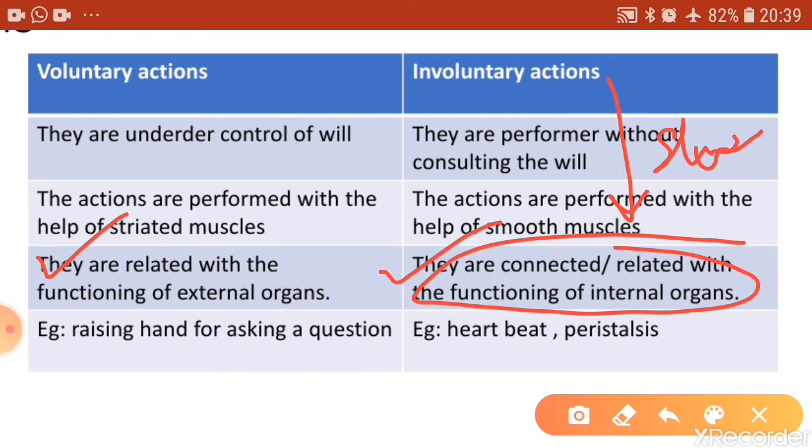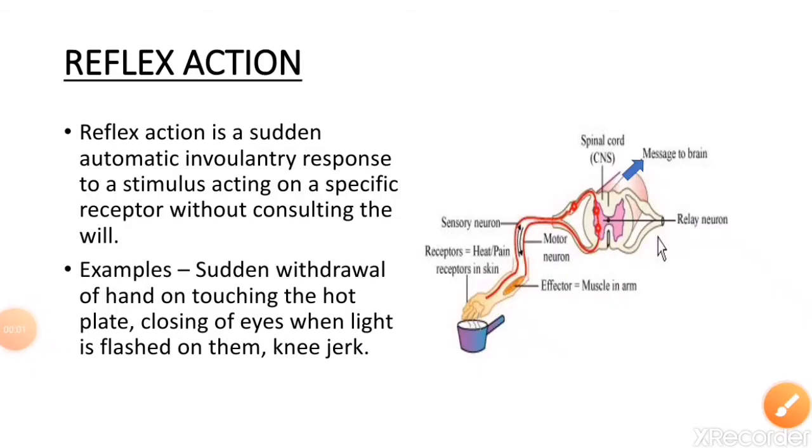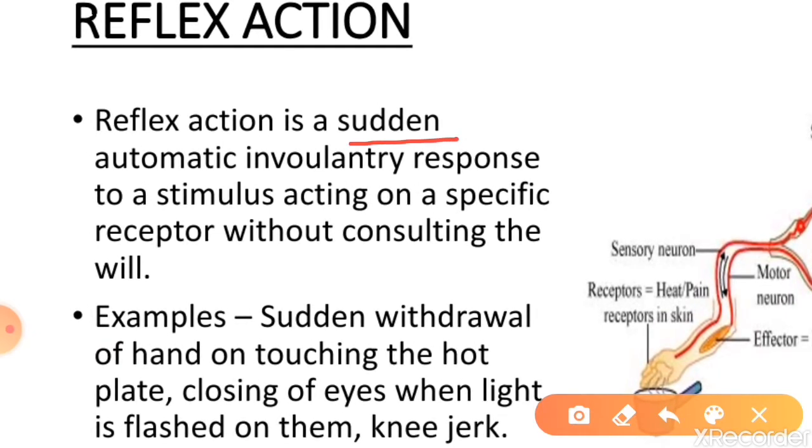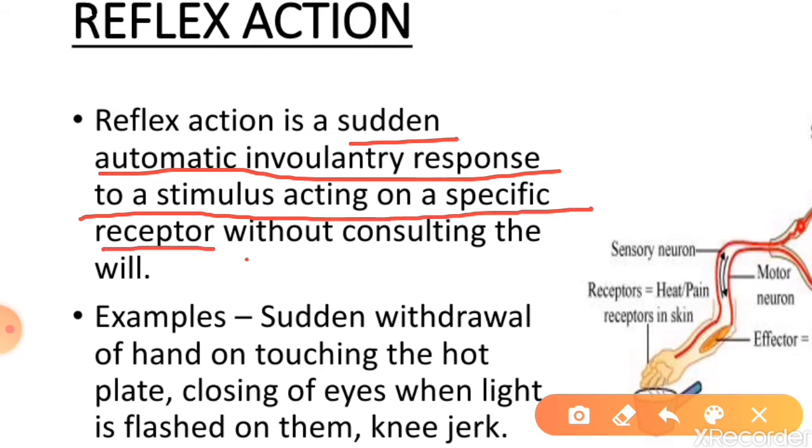An example of a voluntary action will be raising of hand for asking a question, walking, running. These are all examples of voluntary actions. And the examples of involuntary actions are heartbeat and peristalsis. So now let us learn about reflex action in detail. A reflex action is a sudden, automatic, involuntary response to a stimulus acting on a specific receptor without consulting the will.